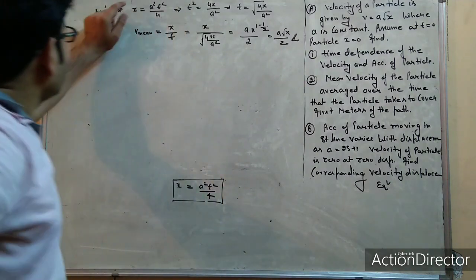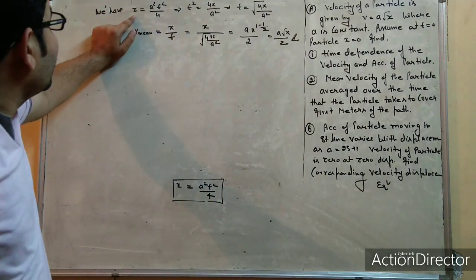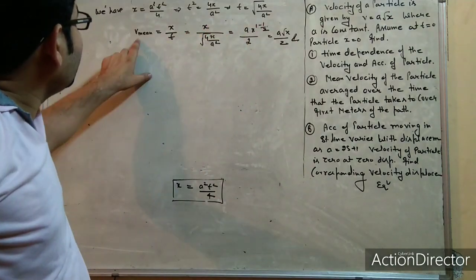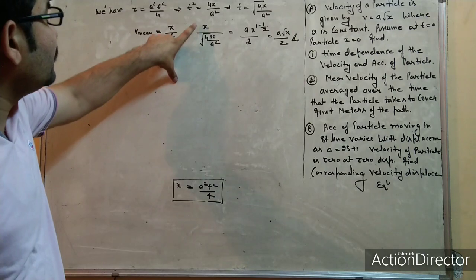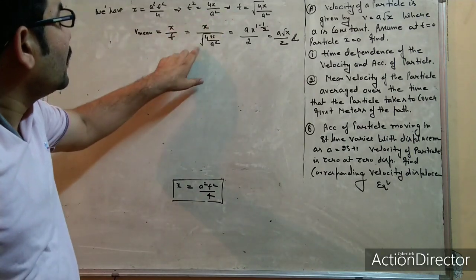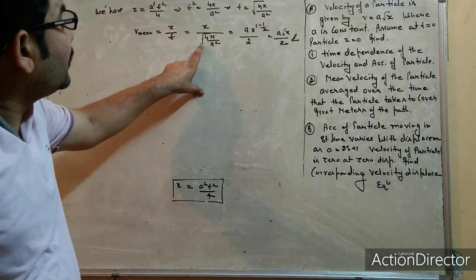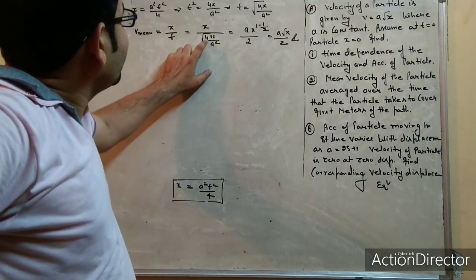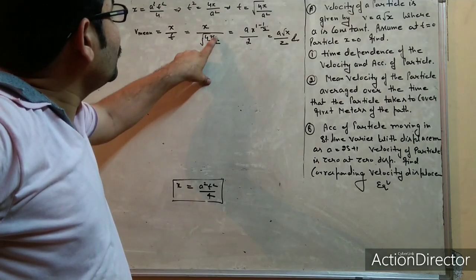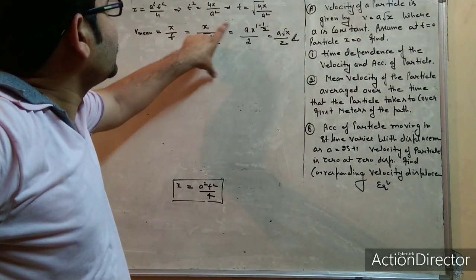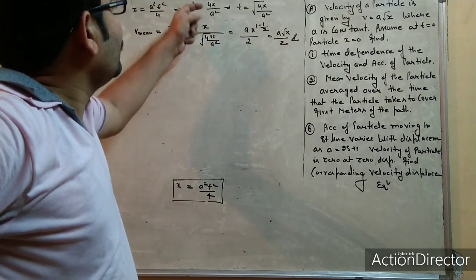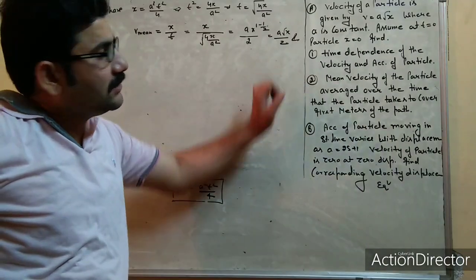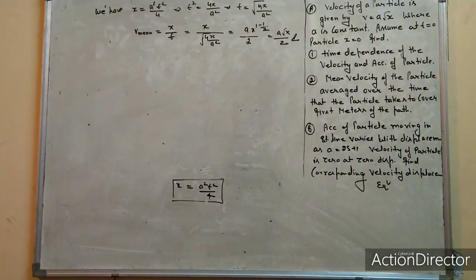Once more let's start. We know the displacement is this one, and from here we will find the time in terms of displacement. By the mean velocity formula, displacement upon time, we have the displacement and the time is this, put it there. Now a² is outside the square root, it will become a, and what about 4? 4 will be 2, it will be a, and it is root x. Root x on the upper side with power 1 minus half, this is 2 and a on the upper side, then a root x by 2. This is the required answer for the second part. I hope you understand very well.